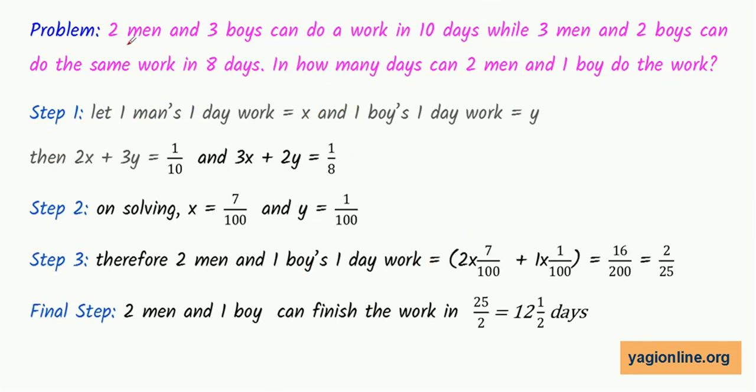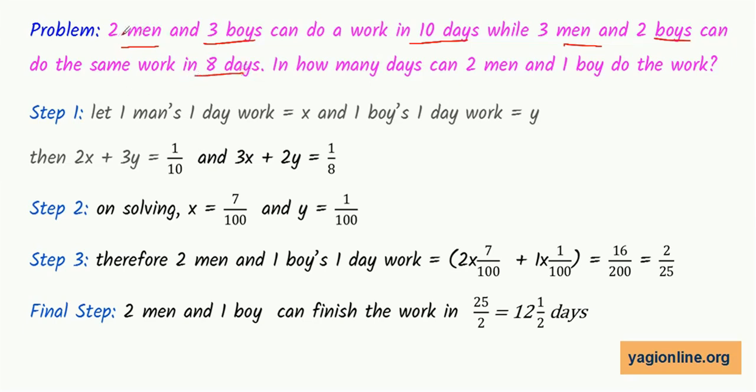Sometimes we encounter such problems like 2 men and 3 boys can do a work in 10 days. So 2 men plus 3 boys, they are together working continuously, and in 10 days they can complete the work. While 3 men and 2 boys can do the same work in 8 days.